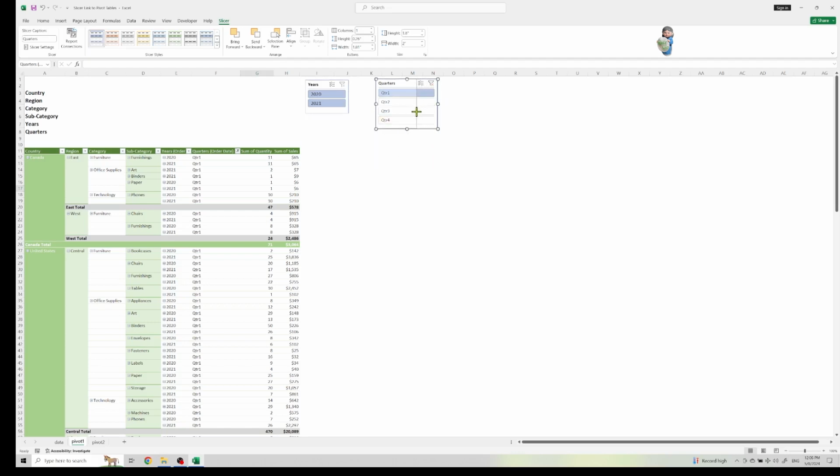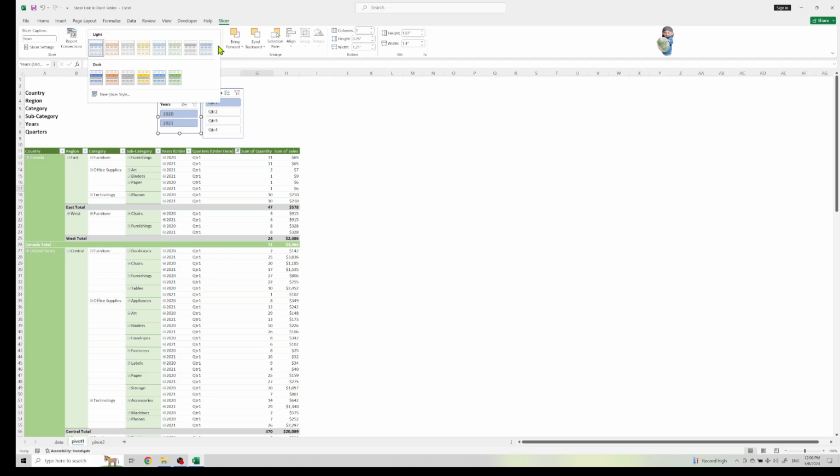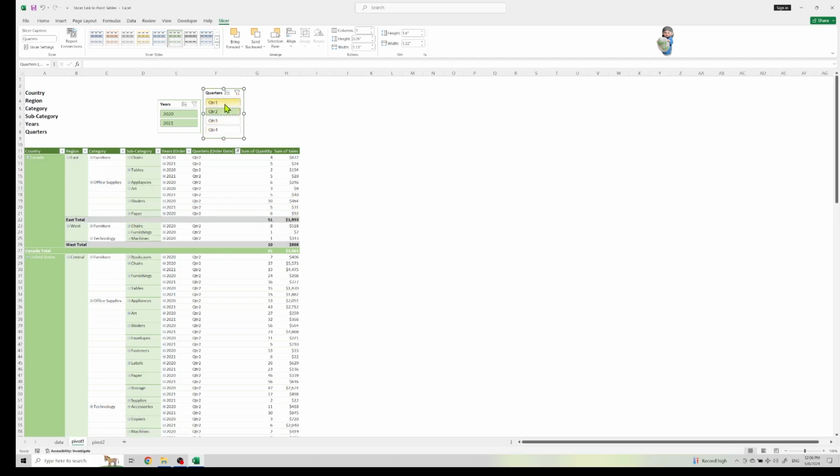I also wanted to, let's say, do the same color as the table. When I click on the box over here, you can see up here there are slicer styles, right? So whatever style I pick, I want green, and same thing here, green. You notice that when it's colored, it means it's filtering right here, right? So I want to do pivot 1, pivot 2.